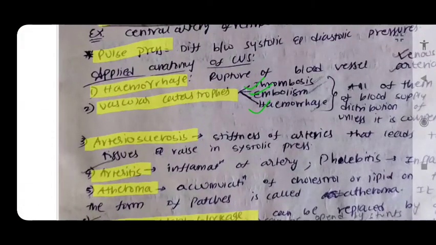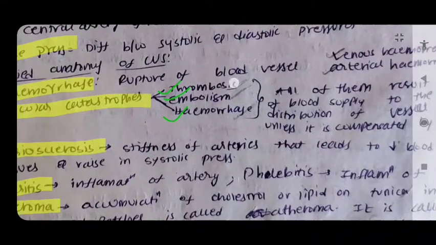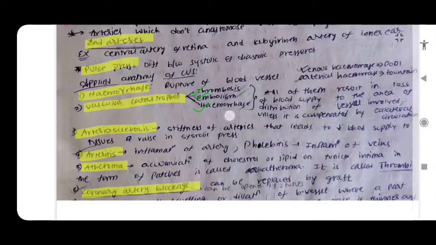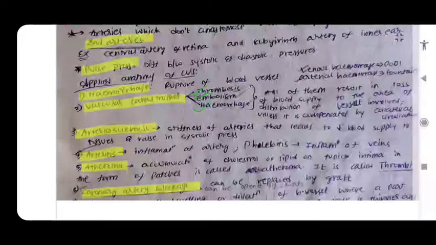We completed hemorrhage. Now vascular catastrophes. Vascular catastrophes are of three types: thrombosis, embolism, and hemorrhage. What is thrombosis? Thrombosis is the formation of patches of cholesterol or lipid on the tunica intima of the vessels, which get detached and convert into embolisms. Embolism means the detaching of the thrombus from the tunica intima, and it may lead to blockage of the vessel, and finally leading to hemorrhage. By all these, the blood can't supply the area where the vessel leads to.